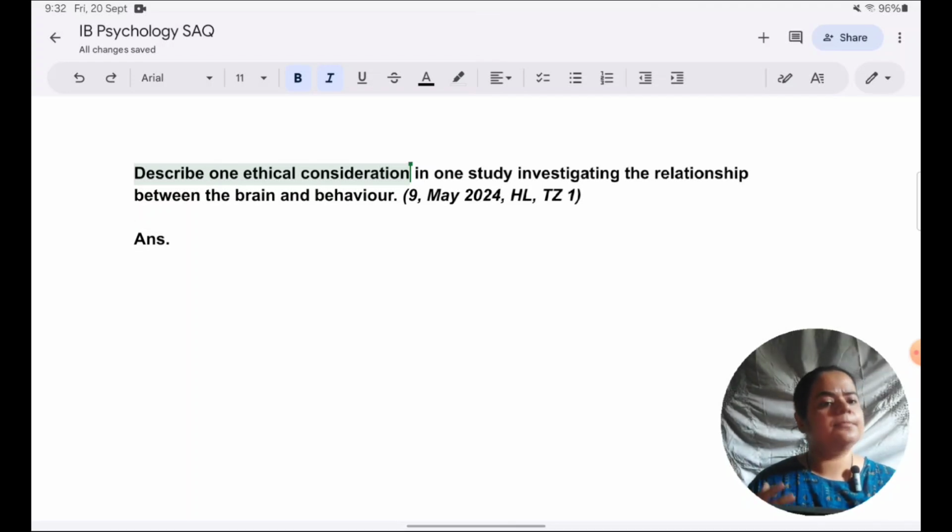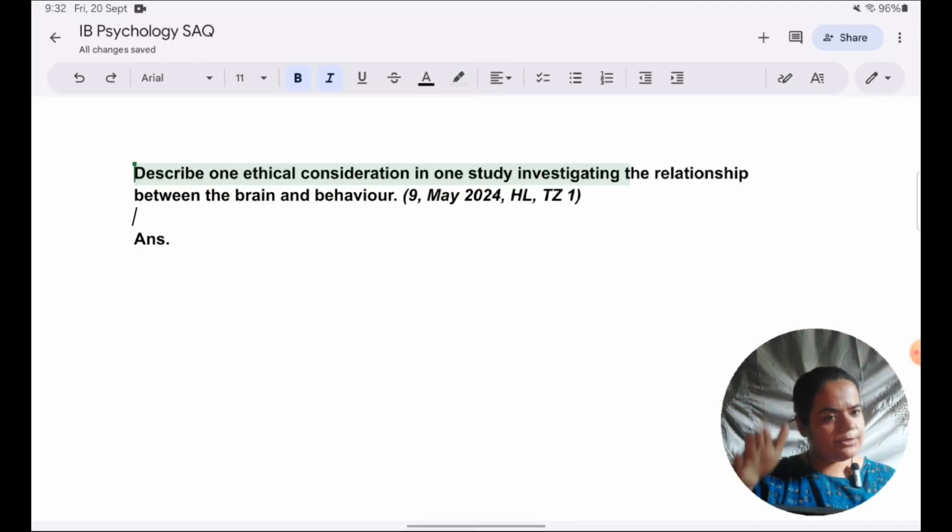So you describe neuroplasticity, and then you give Maguire as an illustration. So there you discuss a lot about neuroplasticity. Here what they have asked you to describe is the ethical consideration. So you describe the ethical consideration, not the study. That's why reading the question in full without any haste before answering the question is very important.